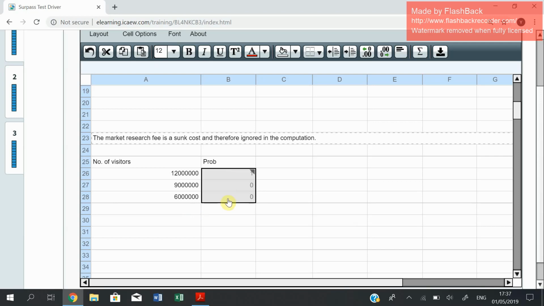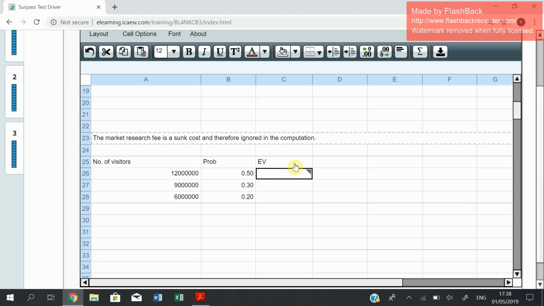Now bear in mind 2 things. The software does not understand percentage, so it's worthless to include percentages in your workings. Always include percentages as decimals. For instance, 50% is 0.5. The second thing to bear in mind is that here I need to increase the decimal to 2 places, but in the software in exams, the number of decimals will already be at 2 decimal places.